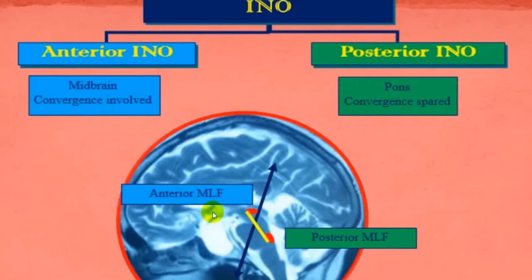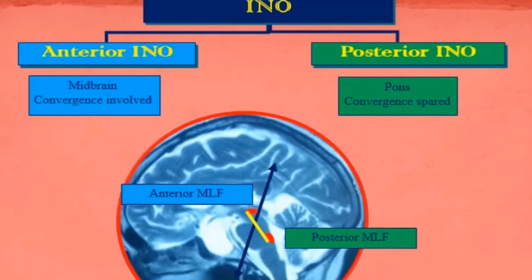So whenever there is damage to the anterior medial longitudinal fascicle, you can have associated damage to the convergence center. And this convergence center is in the tectum part of the midbrain. So that is the pretectal nucleus, and damage will give rise to absence of convergence movement. And when there is absence of convergence movement with internuclear ophthalmoplegia, we can say that this is anterior internuclear ophthalmoplegia.